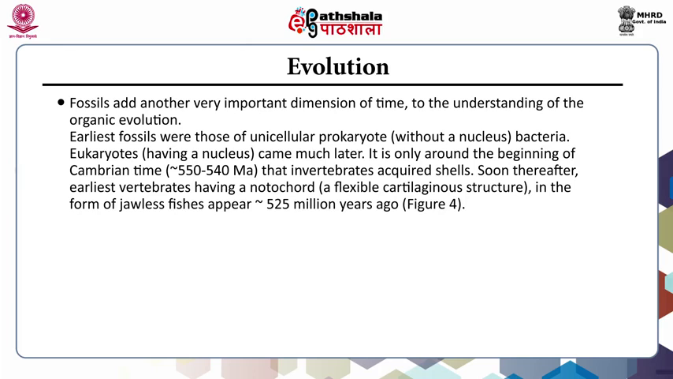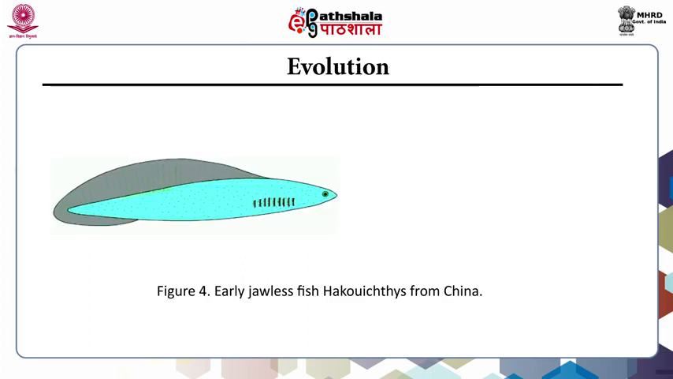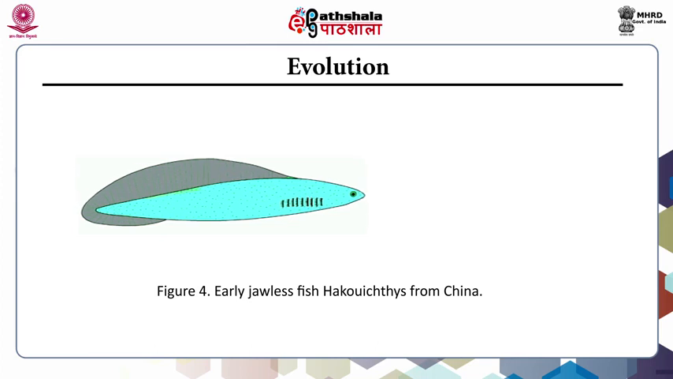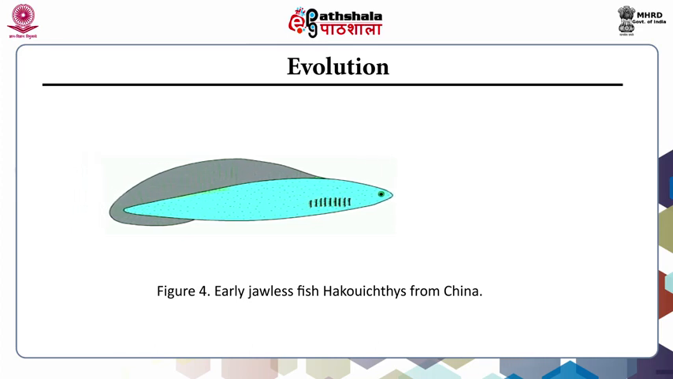It is only around the beginning of Cambrian time, that is 550 to 540 million years ago, that invertebrates acquired shells. Soon thereafter, the earliest vertebrates having a notochord, that is a flexible cartilaginous structure, in the form of jawless fishes, appeared approximately 525 million years ago. This picture is showing the fossil of an early fish, and this fossil is from China.